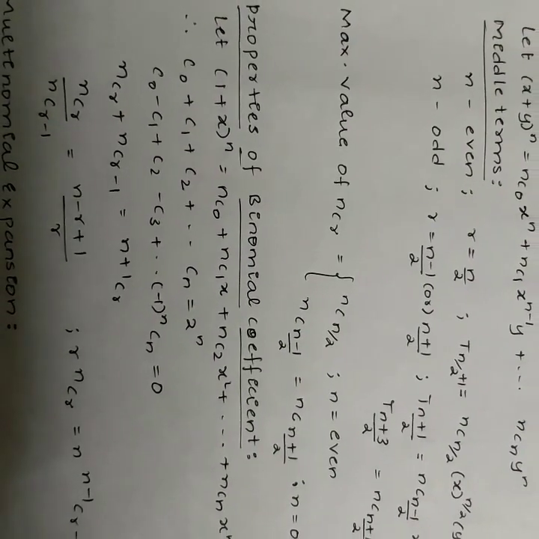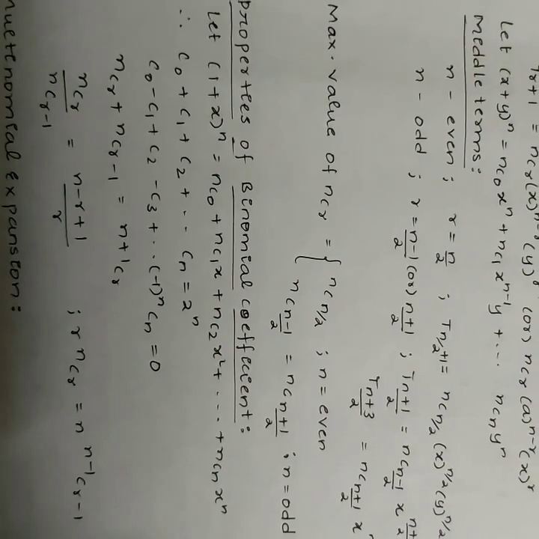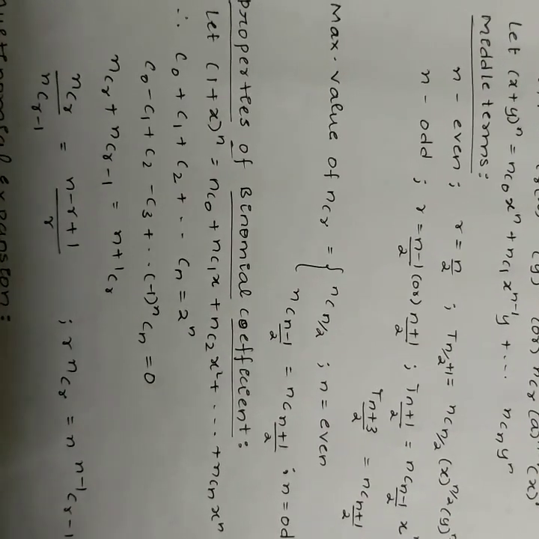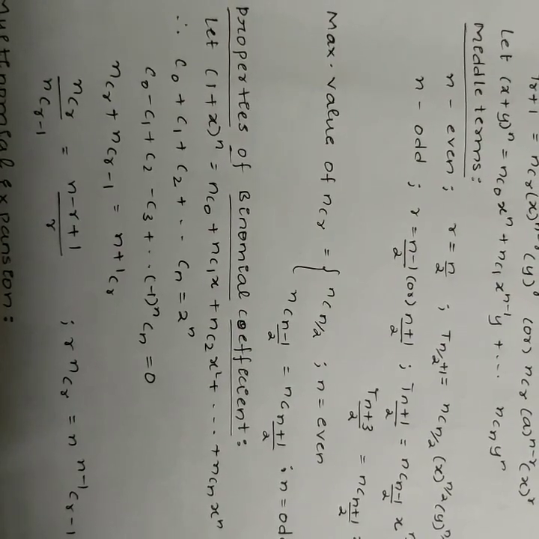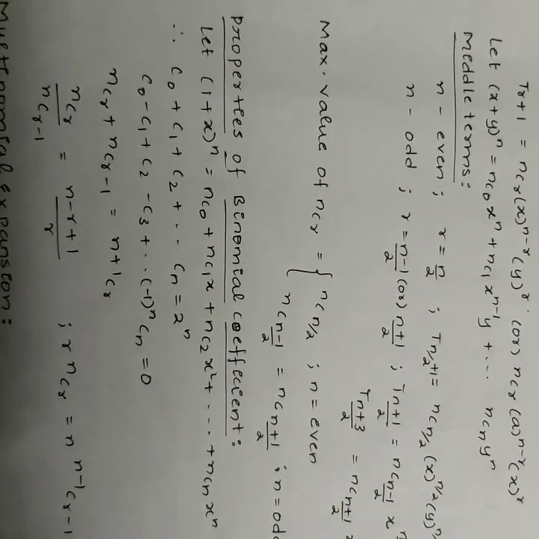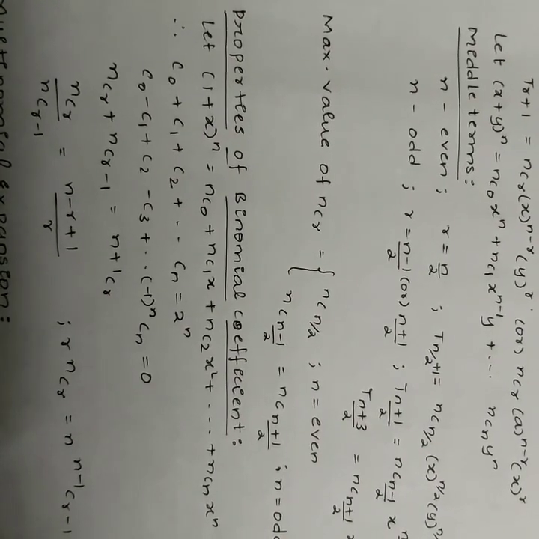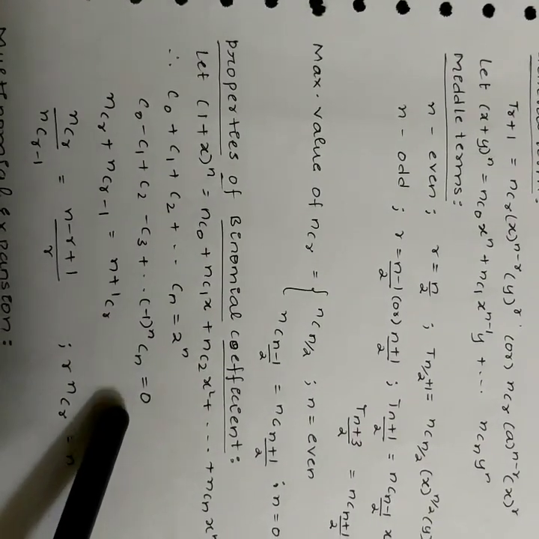Let (1 + x)^n be equal to nC0 + nC1 x + nC2 x^2 + and so on, nCn x^n. Then C0 + C1 + C2 and so on + Cn is equal to 2^n. C0 - C1 + C2 - C3 and so on + (-1)^n Cn. That is, in place of x, when you substitute -1, it will become 0.